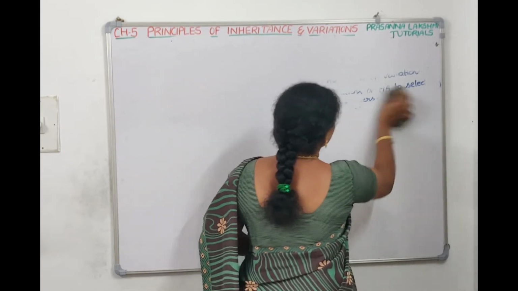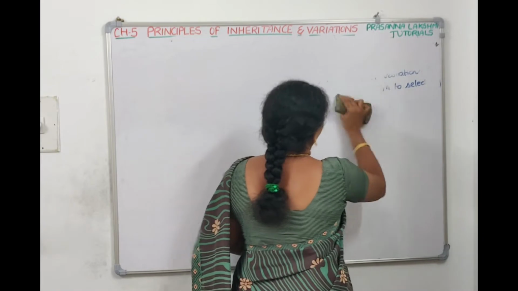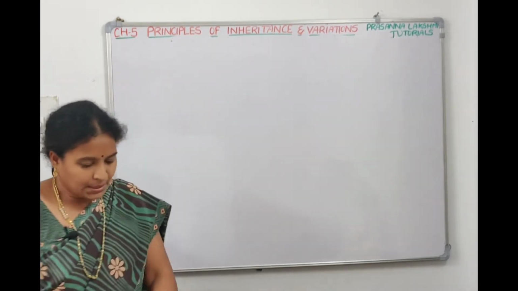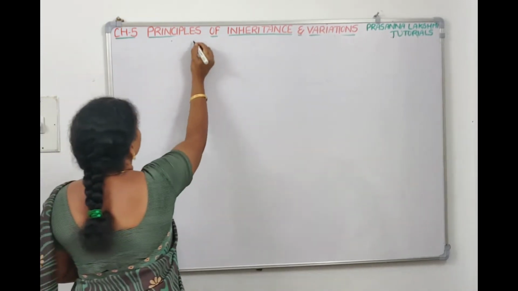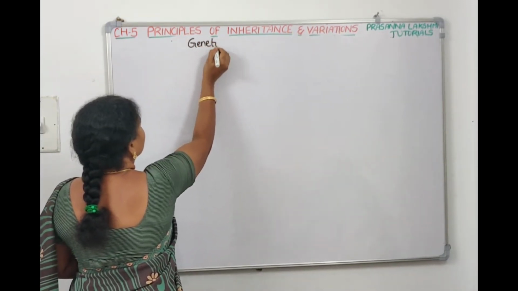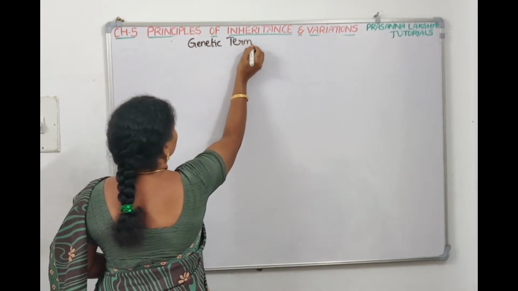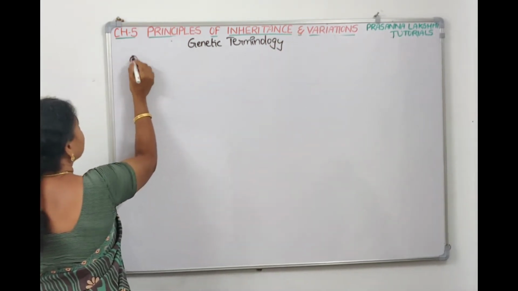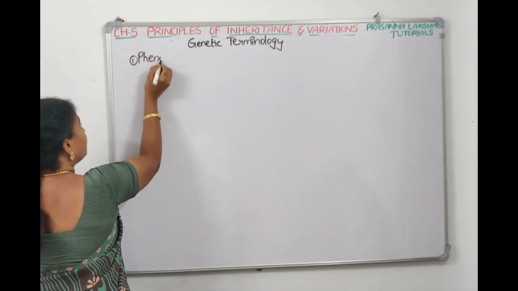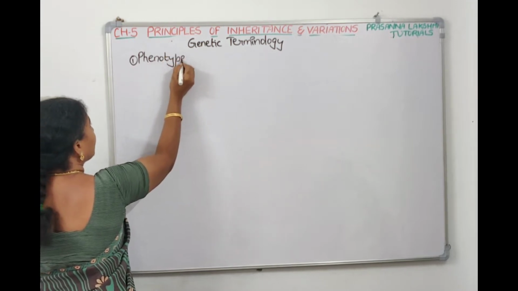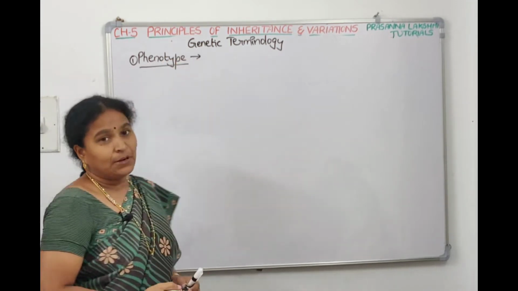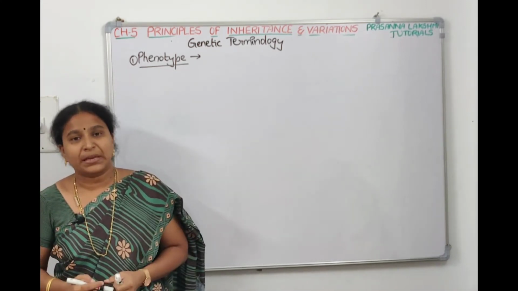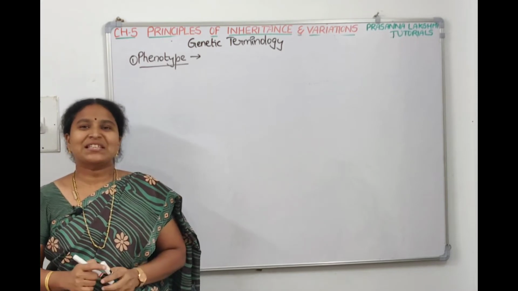Under that, the first terminology is phenotype. Now, what do you mean by phenotype? If you look at me, what is my complexion? What is my height? These are certain phenotypic characters. That means phenotype is physical appearance.